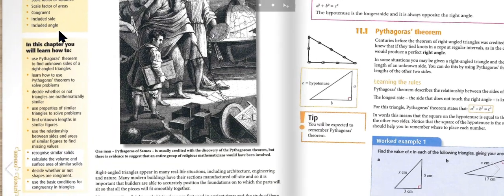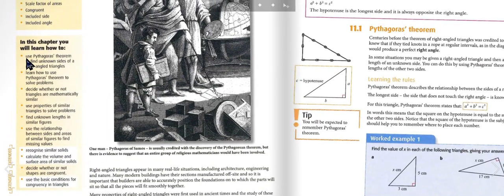In this chapter, you will learn how to use Pythagoras' theorem to find unknown sides of a right-angled triangle. Learn how to use Pythagoras' theorem to solve problems. Decide whether or not triangles are mathematically similar. Use the properties of similar triangles to solve problems. Find unknown lengths in similar figures.